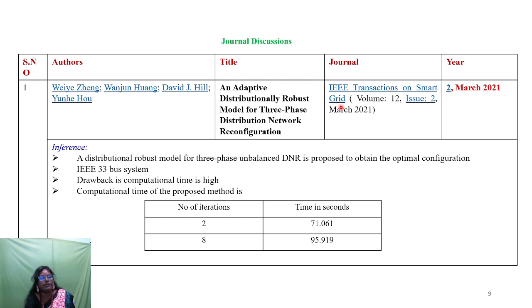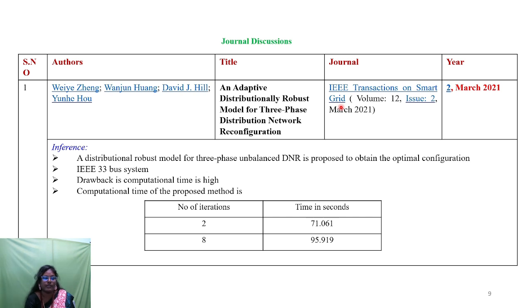Here they took the standard IEEE 33 bus system and used the distributionally robust model for three-phase unbalanced DNR to identify the optimal configuration. The main drawback of the proposed method is that the computational time is very high. I have tabulated this computational time with the iterations.